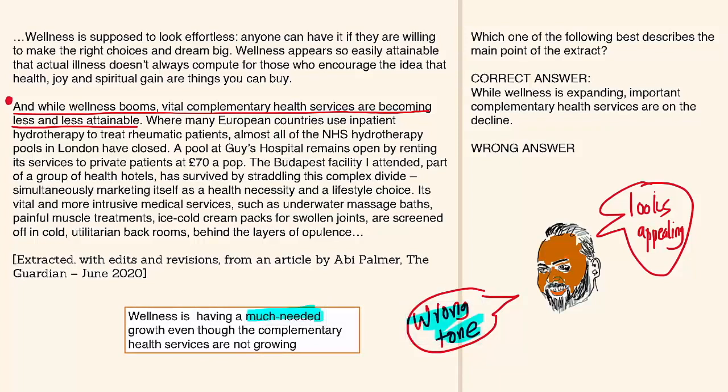Much needed. Is the author saying the wellness growth is positive? Does the author have a tone? Does the author have a point of view? Does the author have a belief? Does the author have the opinion that wellness booming is a good thing? It is actually needed. The author in the first paragraph is supposed to look effortless.